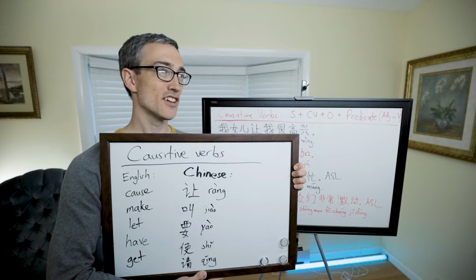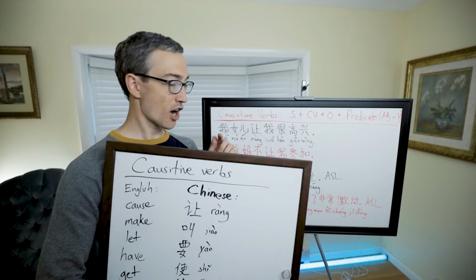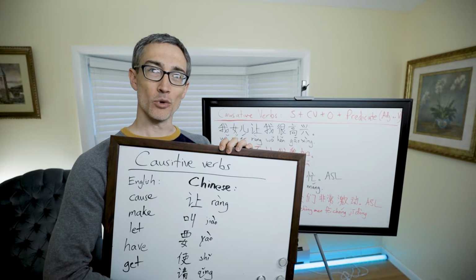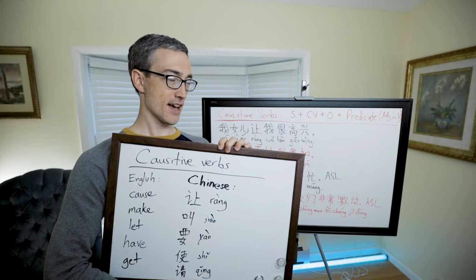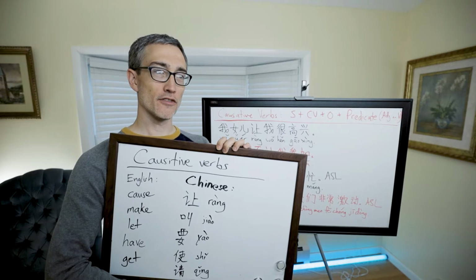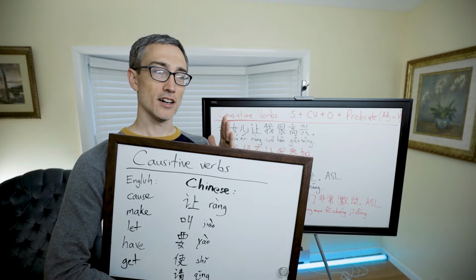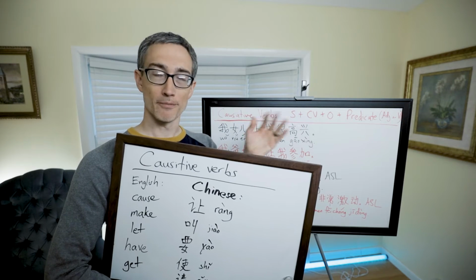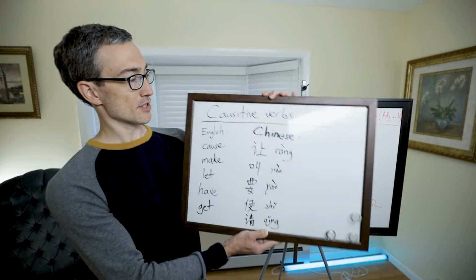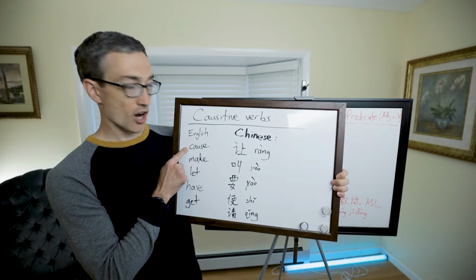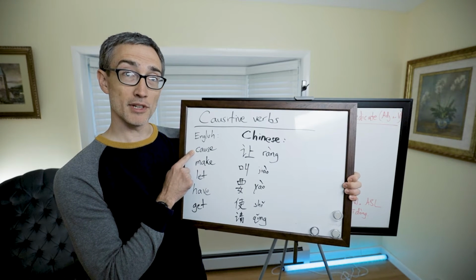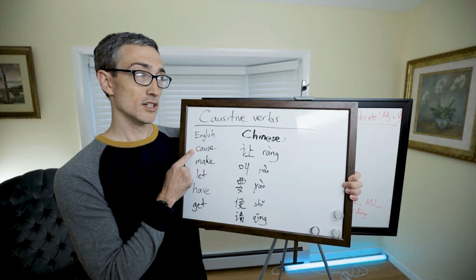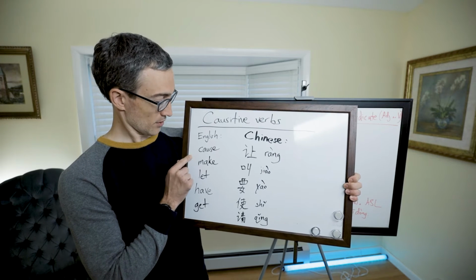In this section of this video, we're going to talk about causative verbs. And what are causative verbs, you might ask? Good question. They are verbs that are used to say something caused something to do something. So, for example, here are some in English. Cause is a verb, like he caused me to jump in the air.